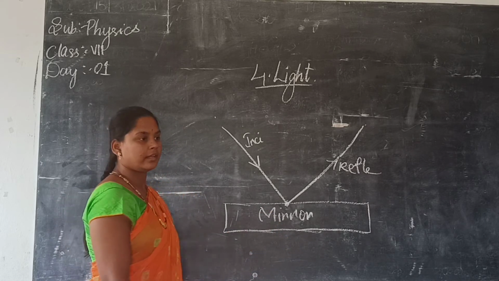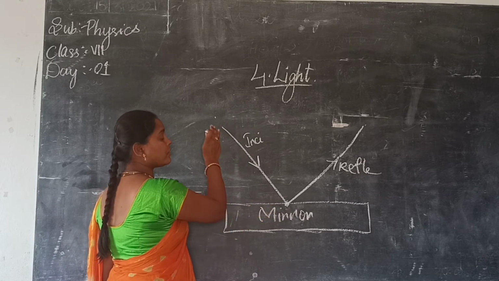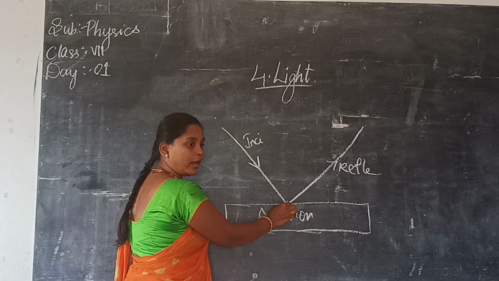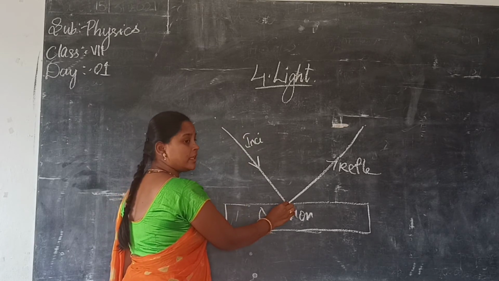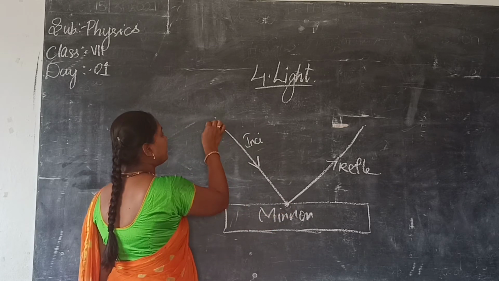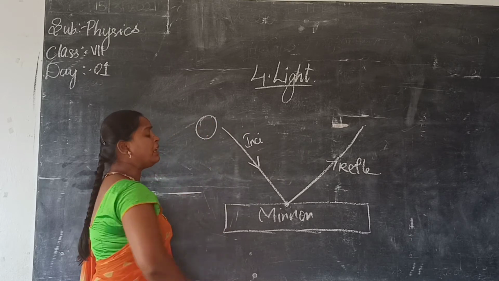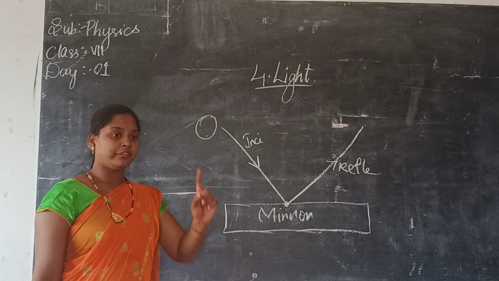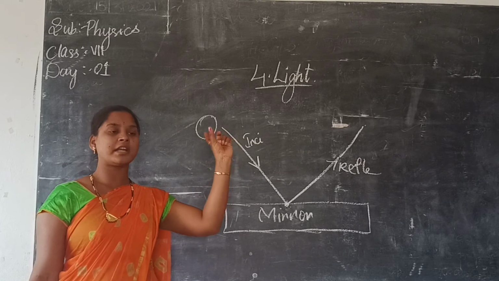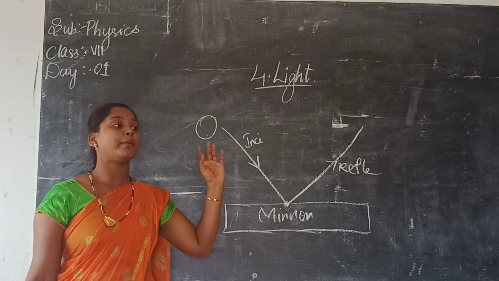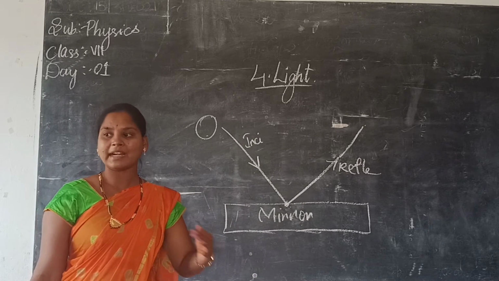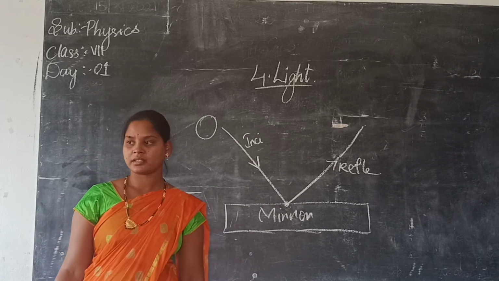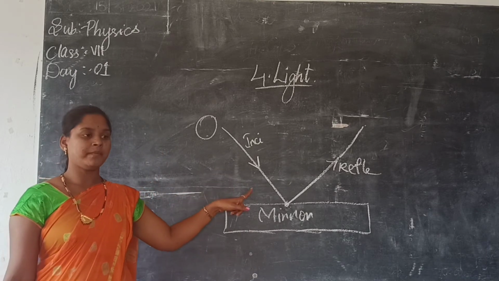For example, if there is a ball here, many rays will be passing, but to understand, I take only one ray. Clear? Understood what is incident ray?